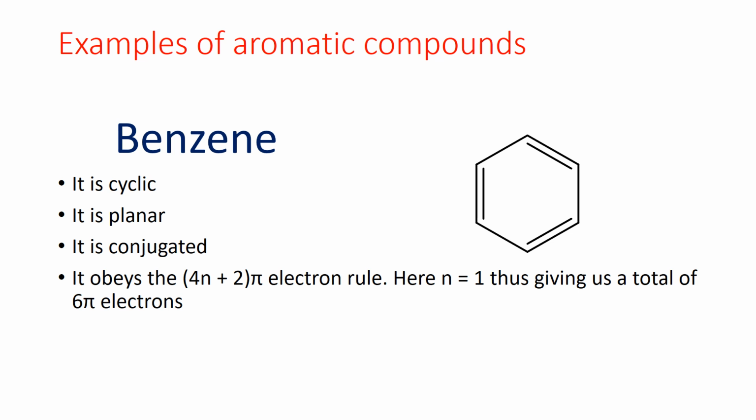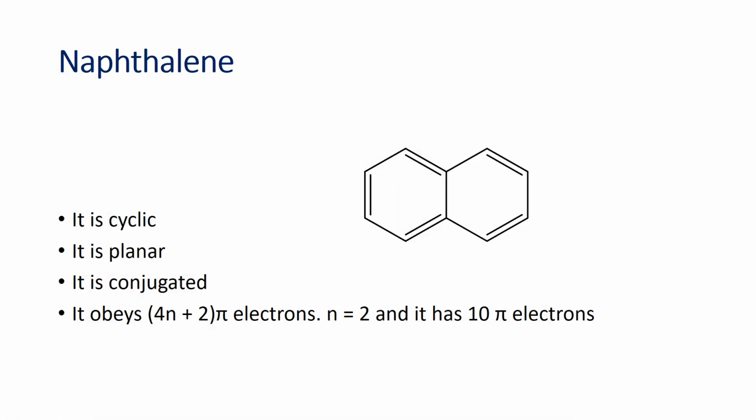The next example is naphthalene. Naphthalene is also cyclic, though it has 2 rings joined together. It is a bicyclic compound. It is planar, and each and every carbon atom has sp2 hybridization. The bonds are conjugated throughout the whole 2 rings, and it obeys the 4n plus 2 pi electron rule. When n is 2, it gives us a total of 10 pi electrons.